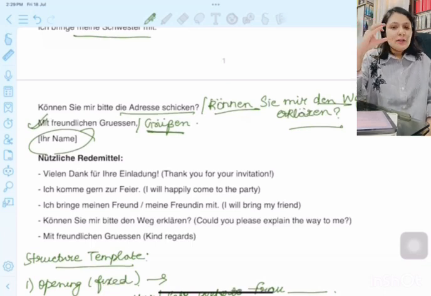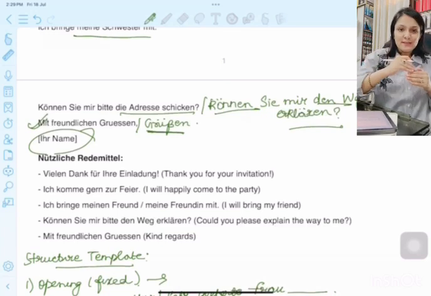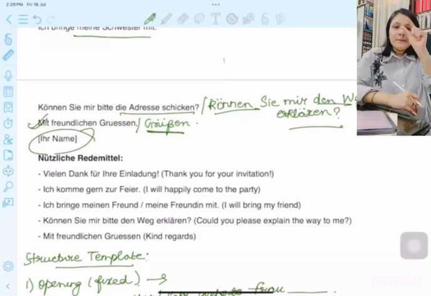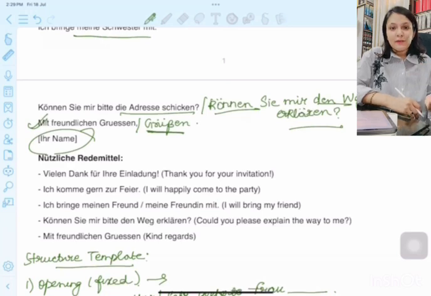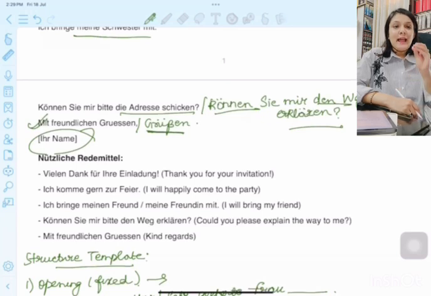I have provided you some fixed structures. You could make a sample structure for yourself. Start the opening, fixed. Middle, the content you of course have to write as per the question that is being asked, and the ending is fixed. So these fixed phrases will help you to save your time, and will also help you to avoid the mistakes.